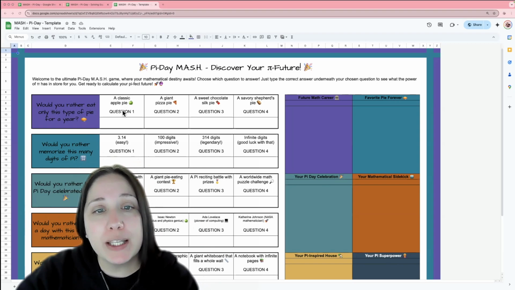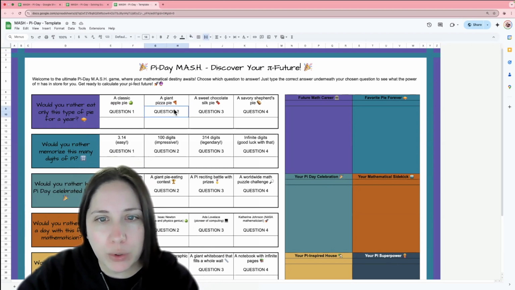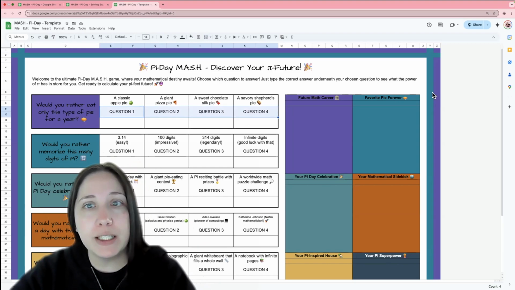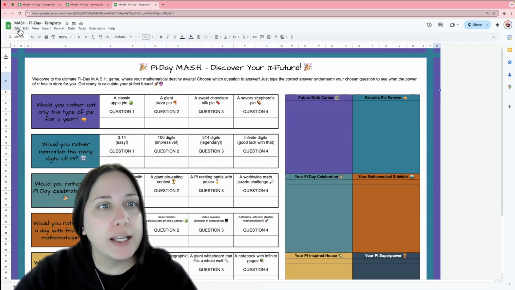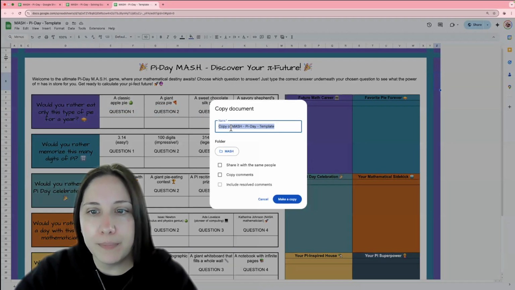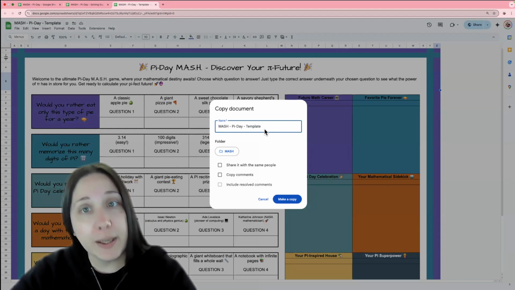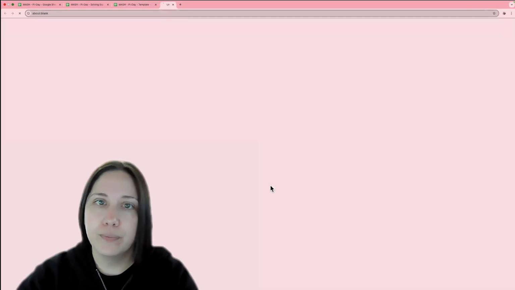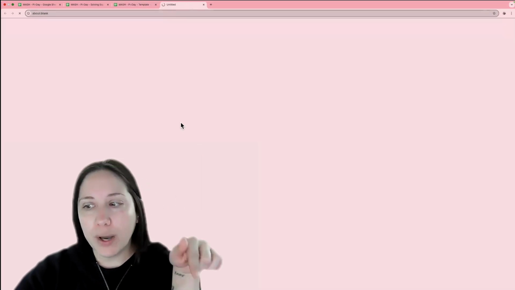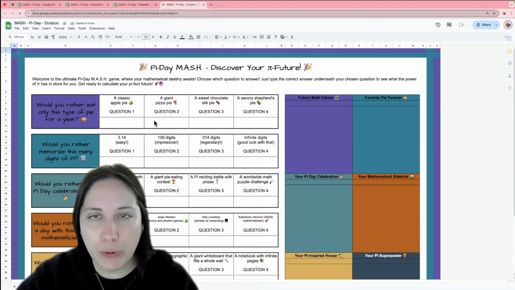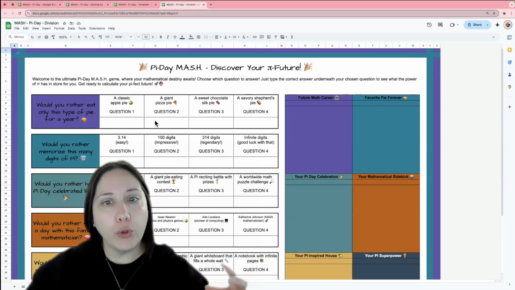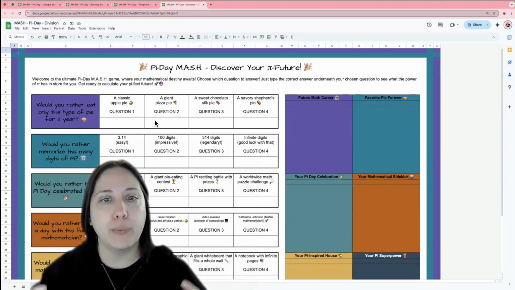So what I'm going to do is right here where it says question 1, question 2, question 3, question 4. If you notice, that's exactly what you're going to do. You're going to be typing in those questions. Before I get started though, I'm going to make a copy so that I'm not messing with the template, which you'll see below. This one will be the division one. I will go ahead and put timestamps at the bottom too. I like doing that in case you want to jump around because I will be creating the whole thing and a lot of this is very repetitive.